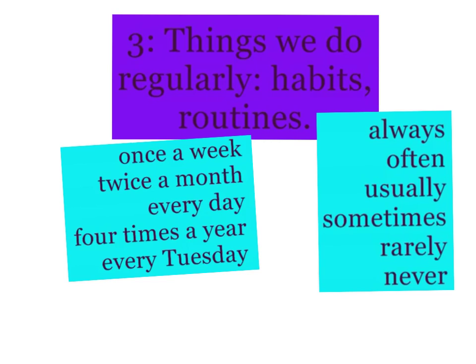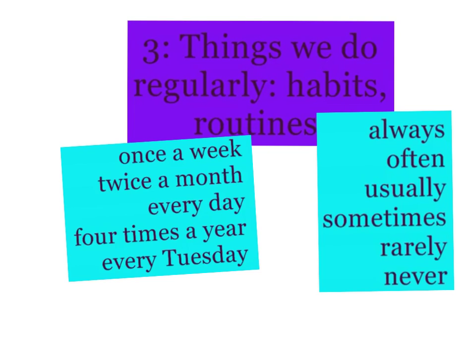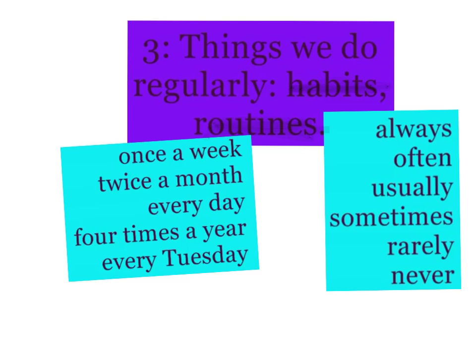Also, we use the present simple with things we do regularly, for habits and routines. The words which we use in the sentence are always, often, usually, sometimes, rarely, and never.